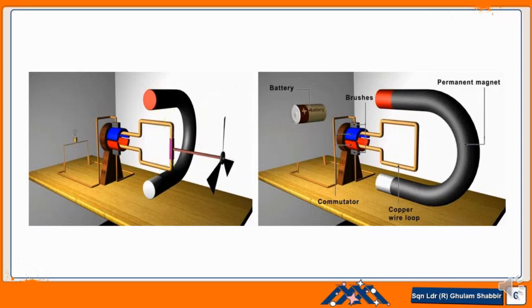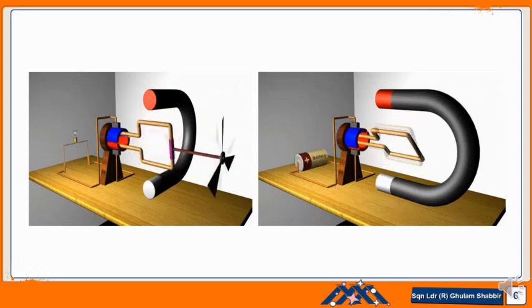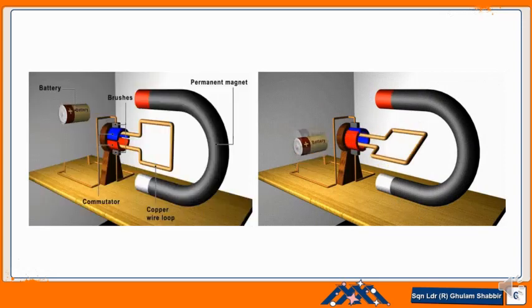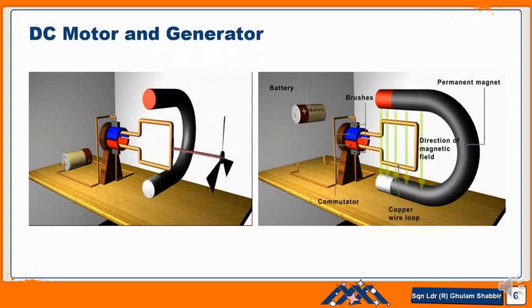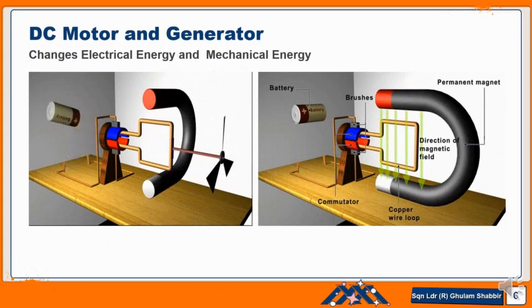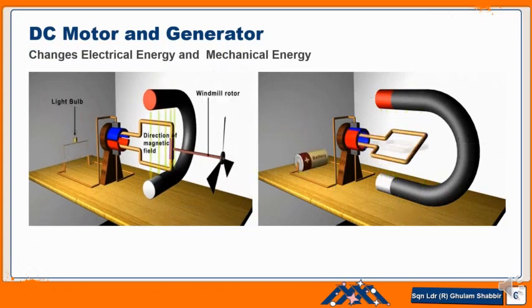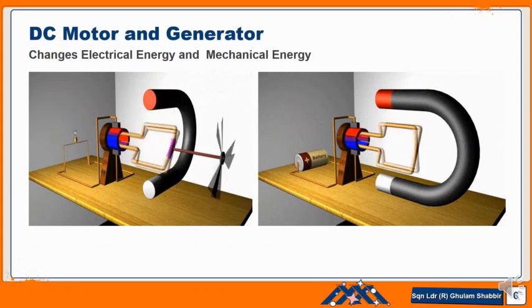This is the reverse process of the motor. The DC motor we have already discussed, and in the next lesson we will discuss the DC generator. So this is basically the change of electrical energy into mechanical energy and mechanical energy into electrical energy.